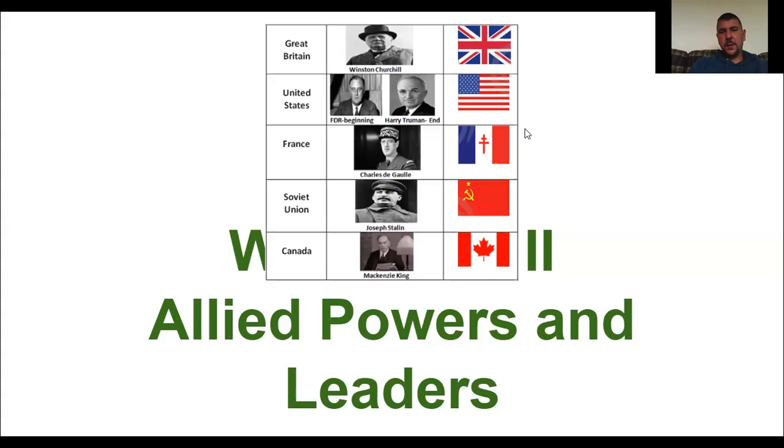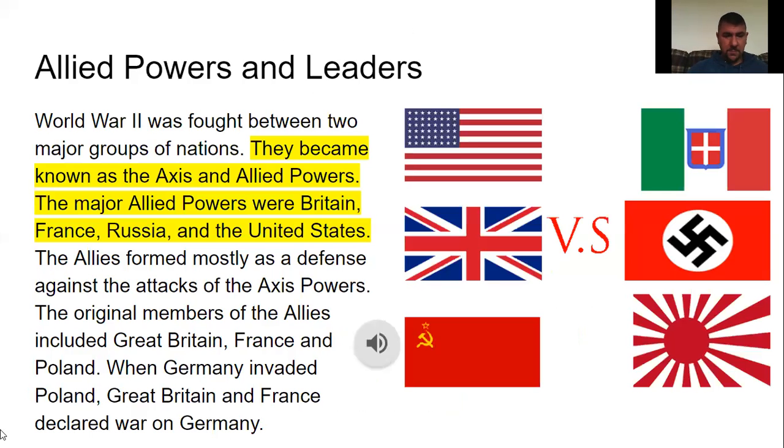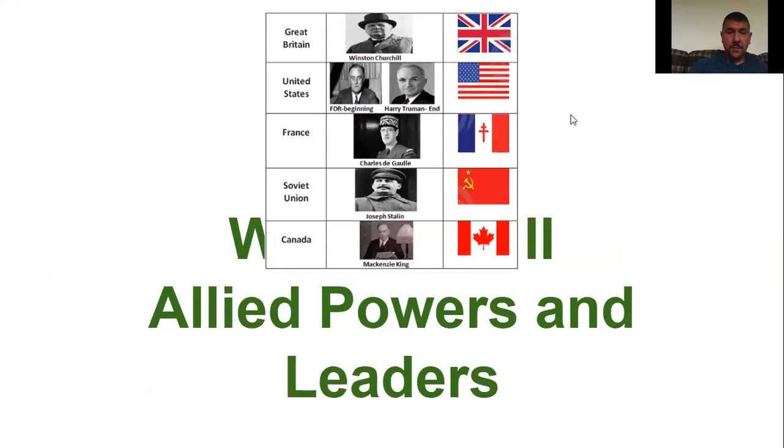Hey, class, welcome back. We are talking about World War II still today, and we're talking about the Allied powers and their leaders. We talked about the Axis powers, which was Italy, Germany, and Japan. And today we're talking about the Allied powers and their leaders, which was Great Britain, the United States, France, the Soviet Union, and Canada. All these were part of the Allied powers that were fighting against the Axis powers. So in World War II, that's what we're talking about today.